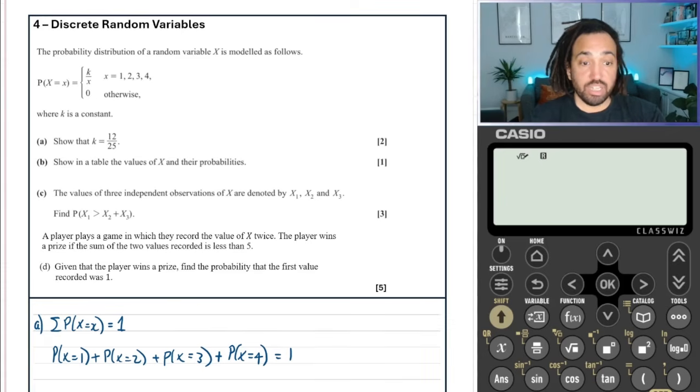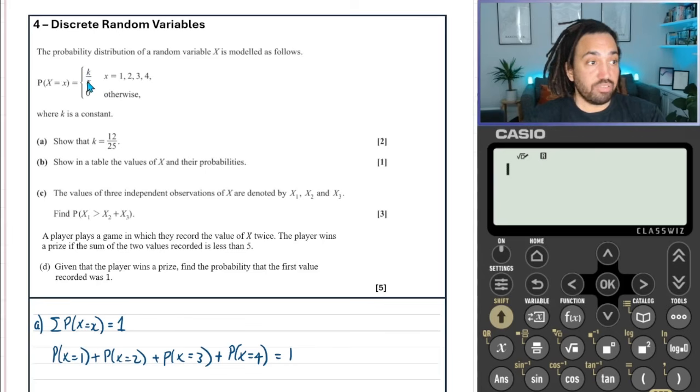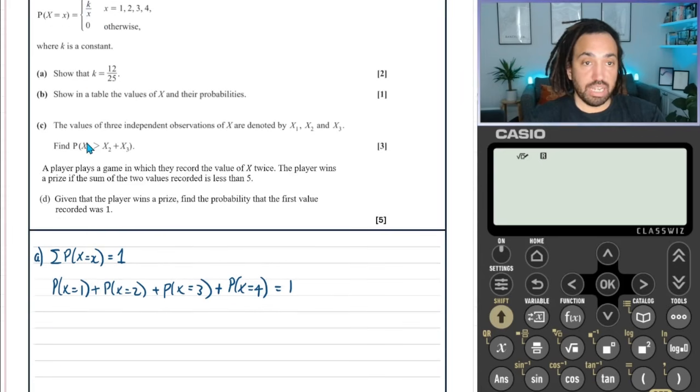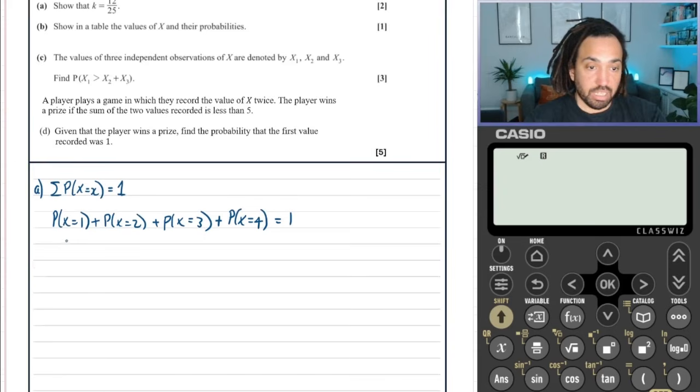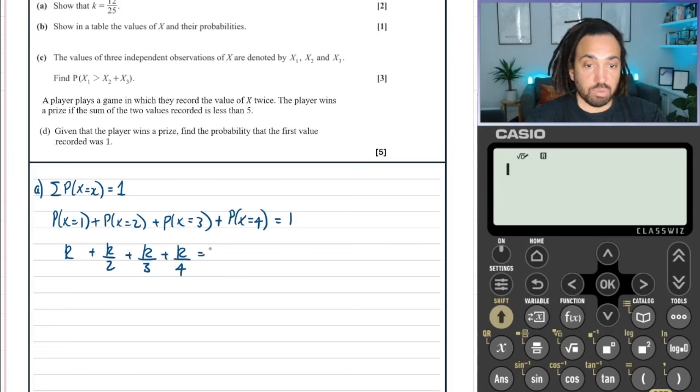Okay, so now let's find each of the probabilities. So it just says that the probability is always going to be equal to k divided by x. So when x is 1, this is going to be k over 1, which is just k. And then the next one, when x is 2, will be k over 2. And then the next one will be k over 3. And the next one will be k over 4. And that's equal to 1.